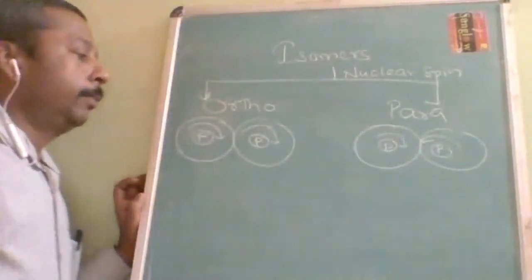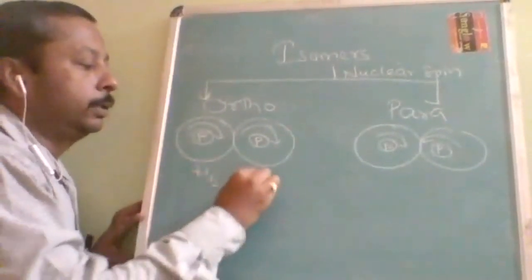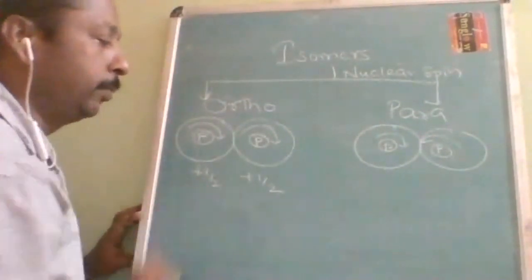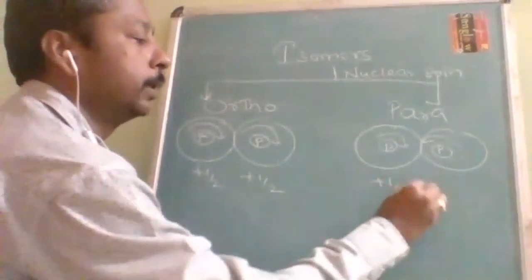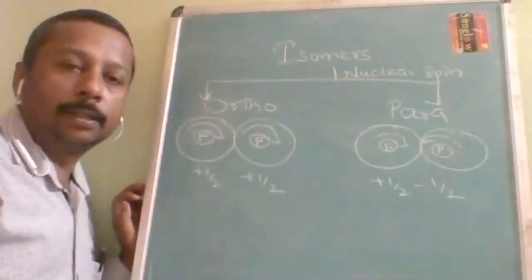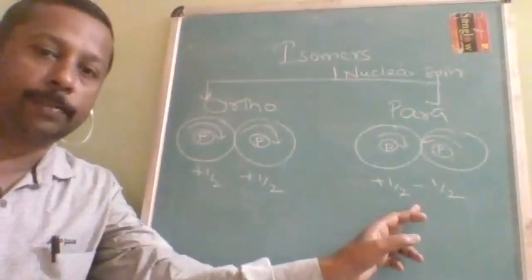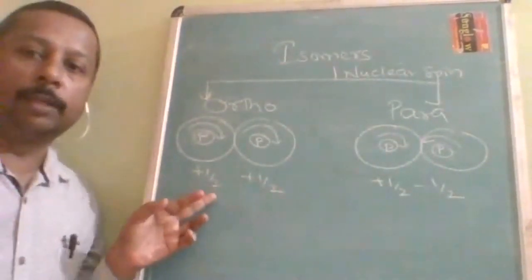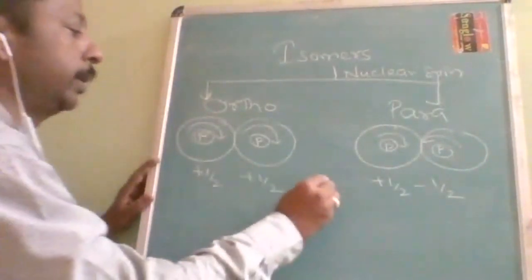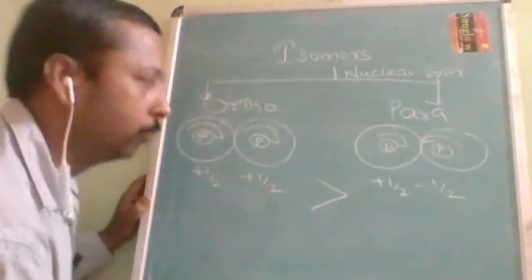Now, because of this, there will be a magnetic moment. If it is plus half, and this is also plus half, they will not get cancelled. There is a net magnetic moment. But here, if it is plus half, here it will be minus half. Then the net spin will be 0, so the net magnetic moment due to the nuclear spin is going to be 0, and the nuclear spin is going to be 1. At room temperature, this is going to be stable. Stability wise, at room temperature.